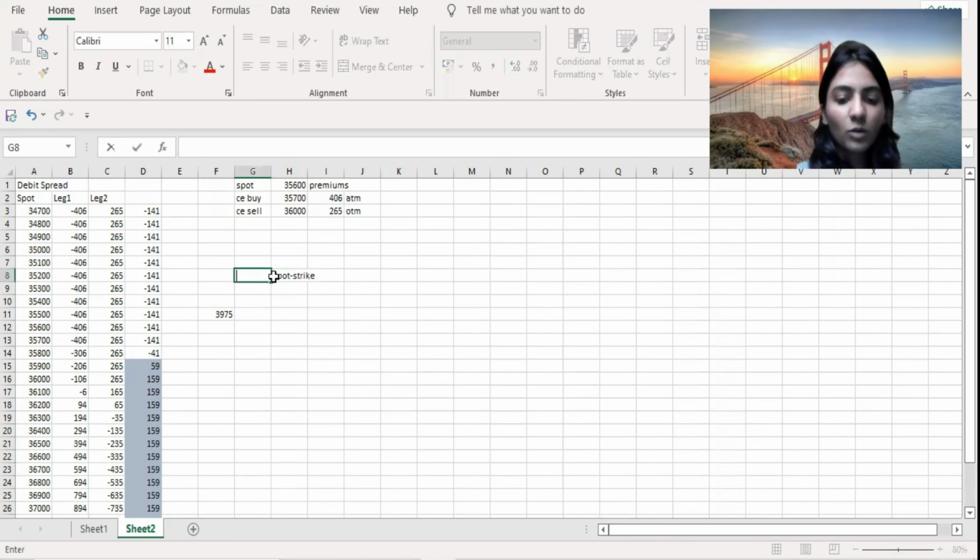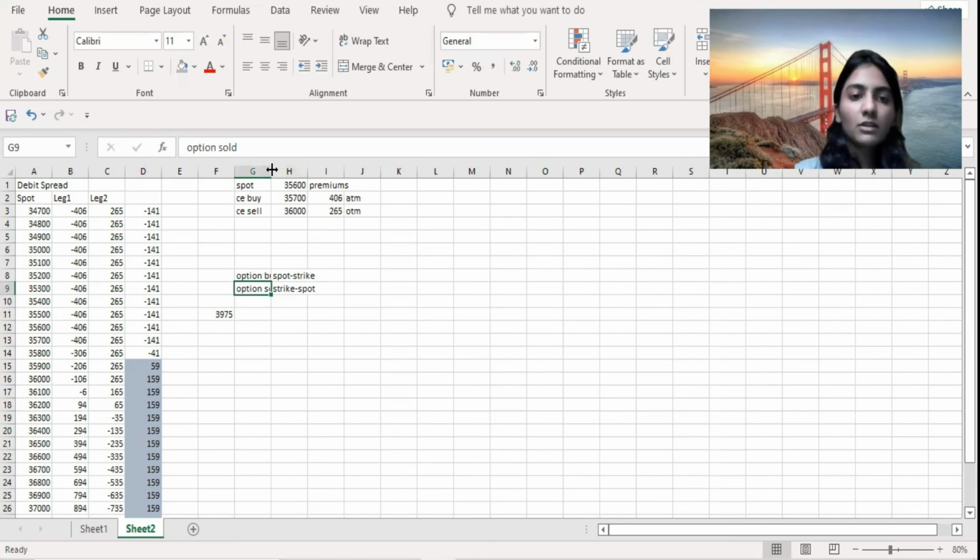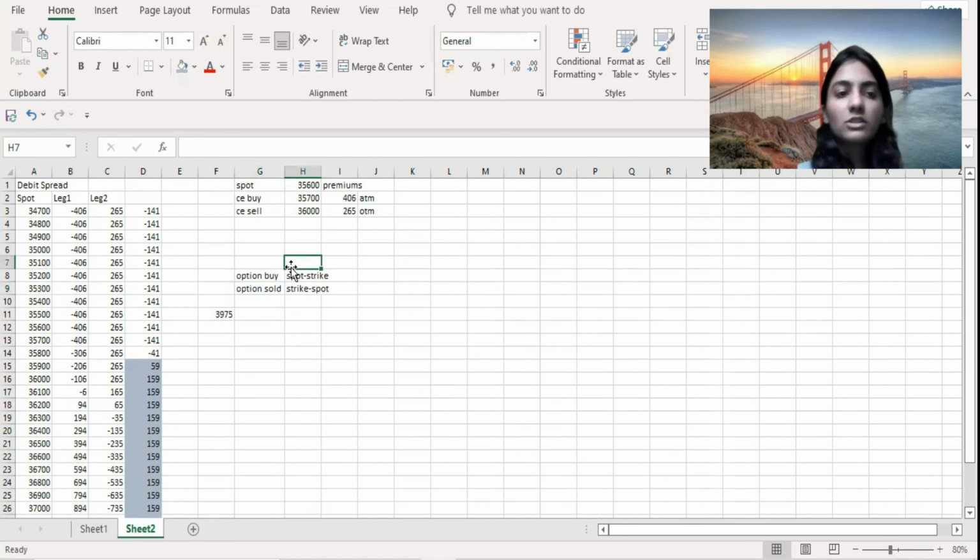This is for the option which you have bought. For an option which you have sold, it is the opposite. So strike price minus the spot rate. So this is something that you can remember, and you can also test this strategy. You can make different strategies. There are so many, like strangles, straddles. I will be talking about most of the strategies in my further videos.